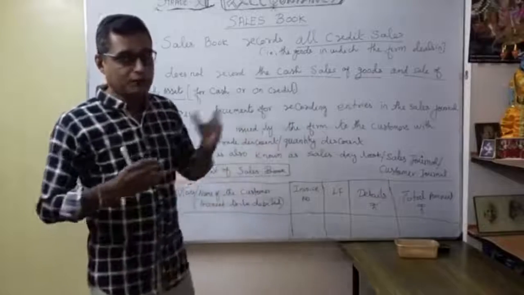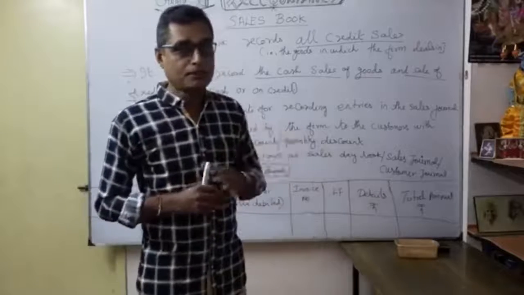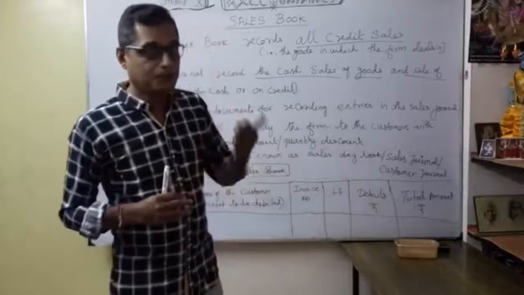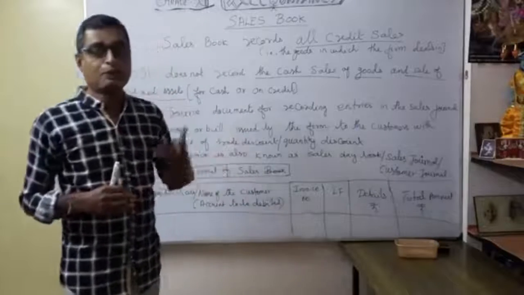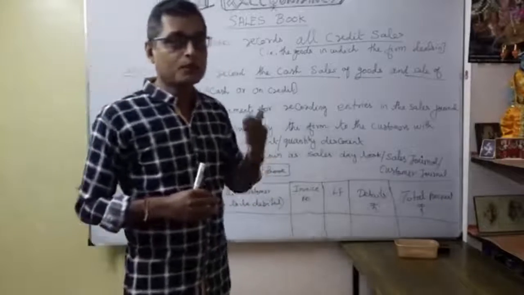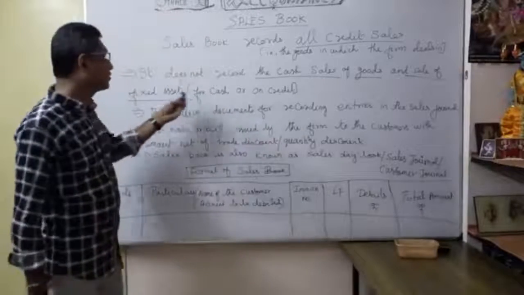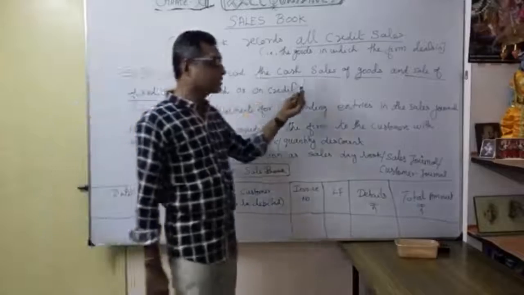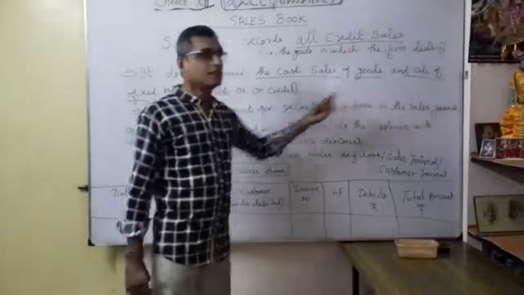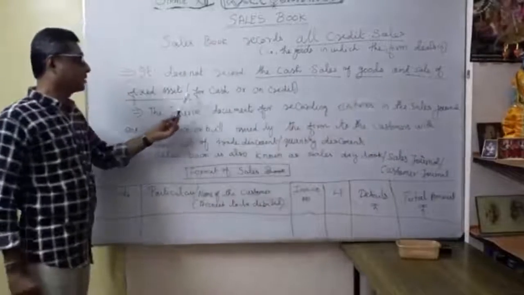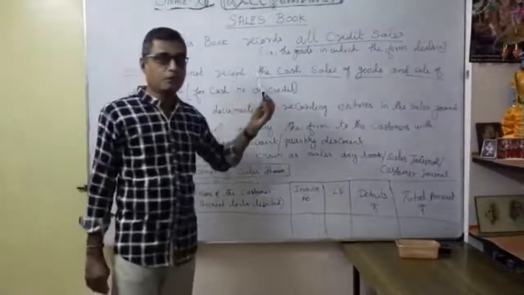Understood how you have done the purchase book also: purchase of fixed assets, cash purchases, purchase of stationery for office use, you do not record in the purchase book. Same manner here. Very, very important point.